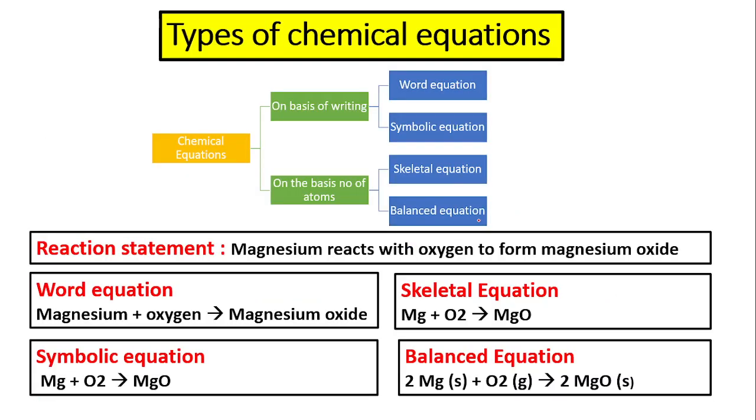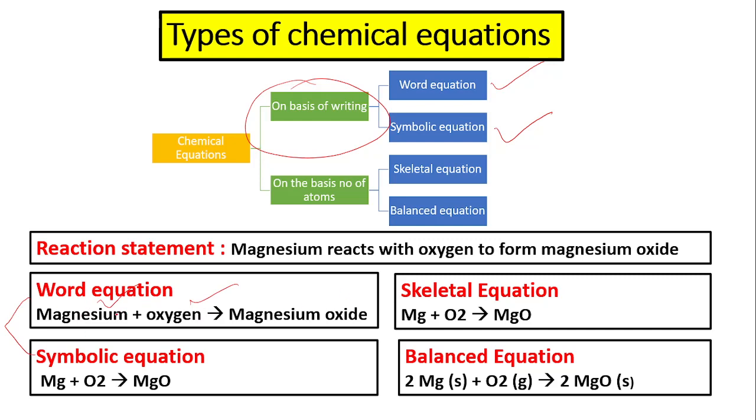So what are chemical equations? On the basis of how we write them, we can categorize chemical equations into two types: word equation and symbolic equation. Look at the left side. The reaction statement is magnesium reacts with oxygen to form magnesium oxide. In this reaction statement, we can write in two forms. Word equation: magnesium plus oxygen, which gives magnesium oxide.